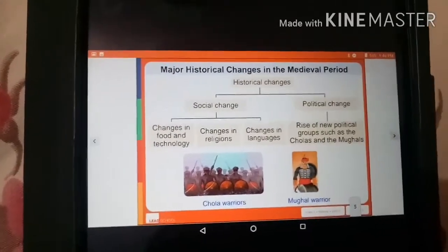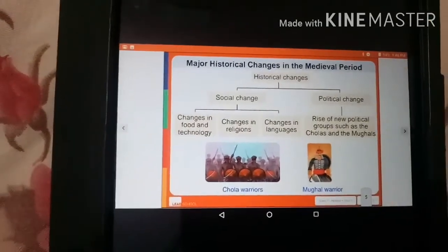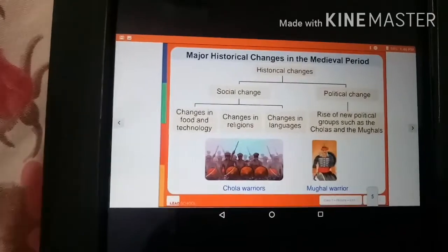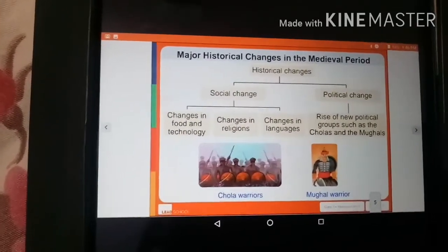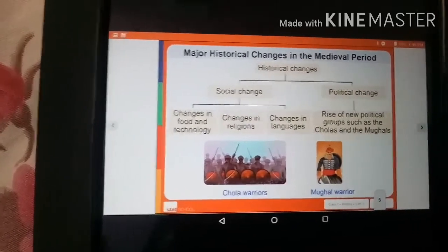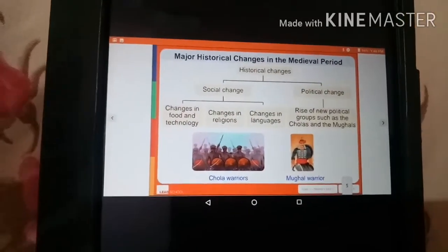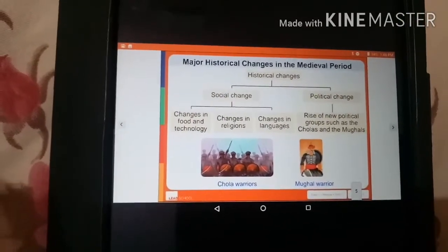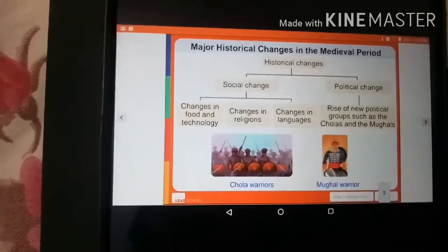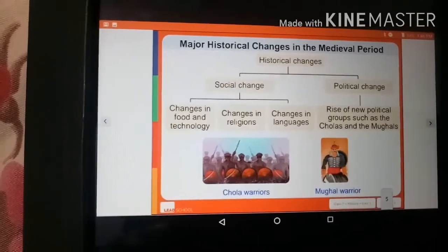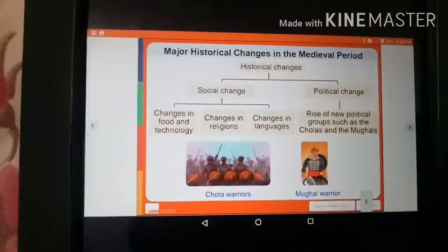The most important example of changes in languages is that before or during the medieval period people used to speak Sanskrit, but today hardly anyone knows Sanskrit, or we can see only the Brahmins, and that too they use it only for religious practices. Now comes the second change, that is political change. The rise of new political groups such as the Cholas and Mughals was included in this.